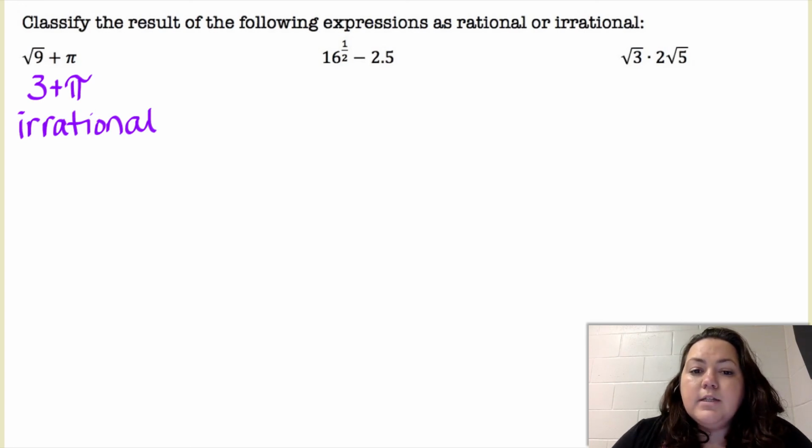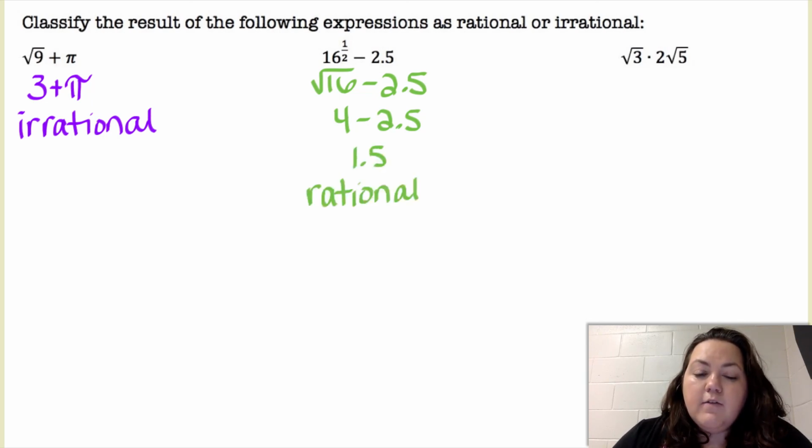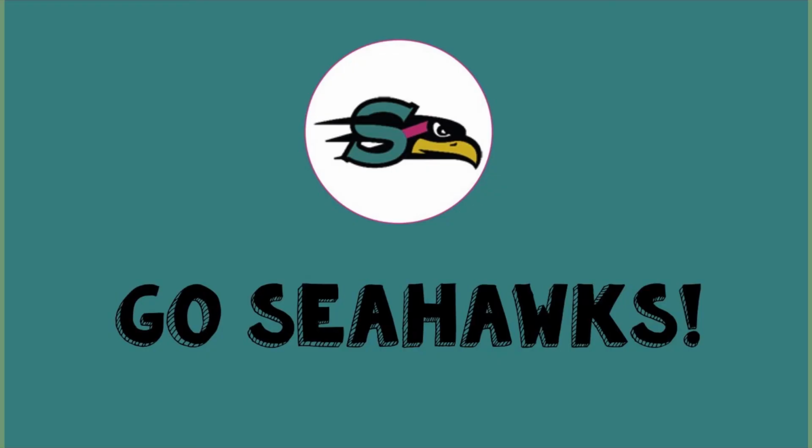All right, I have 16 to the 1/2 power. Well, anything to the 1/2 power is really like the square root. So I have the square root of 16 minus 2.5. Well, square root of 16 is 4, so that's a rational number, minus another rational number, 2.5, so that's going to give me a rational number. So 1.5 is rational. The next one, I have square root of 3 times 2 square roots of 5. So I have an irrational number times an irrational number, so I know it's going to be irrational. All right, that's it.